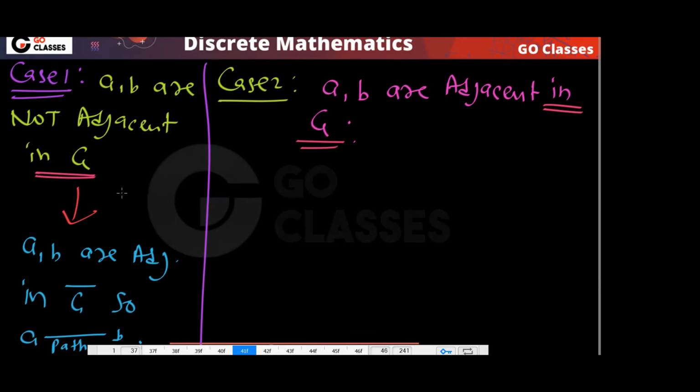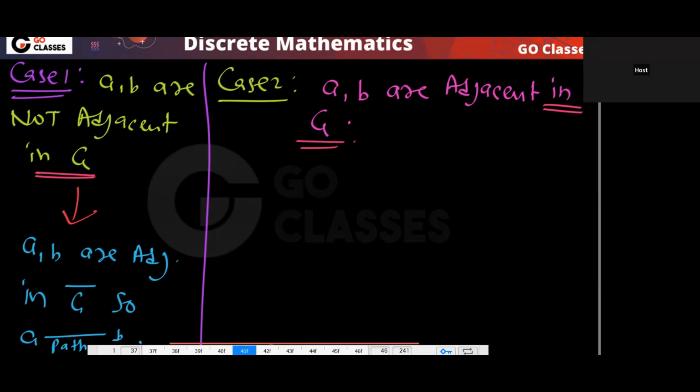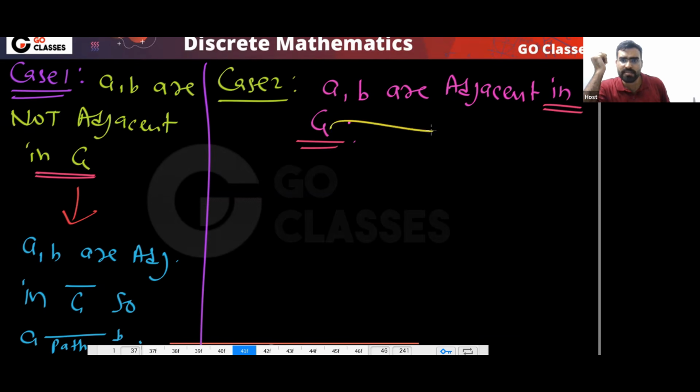Now this case is remaining: A, B are adjacent in G. But G is disconnected, it is given to you.